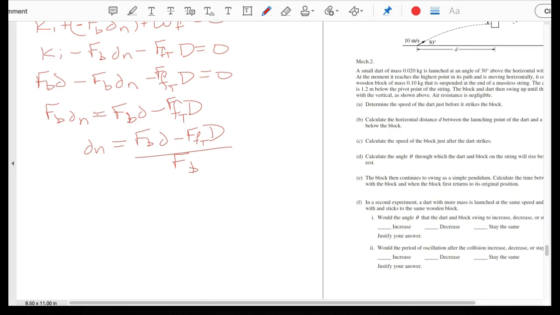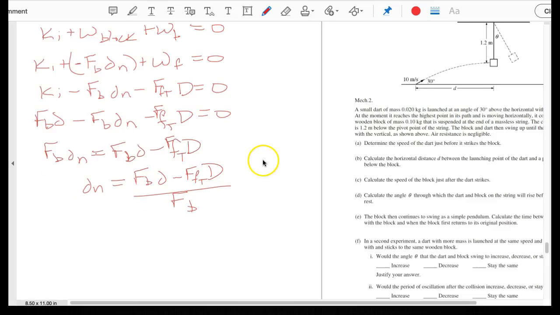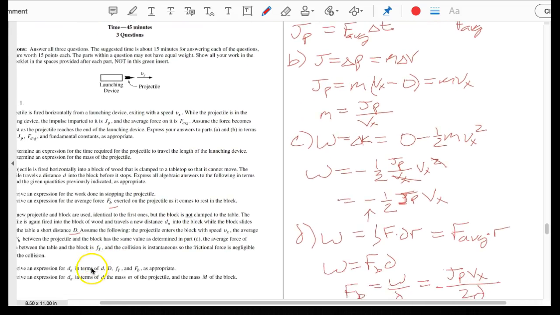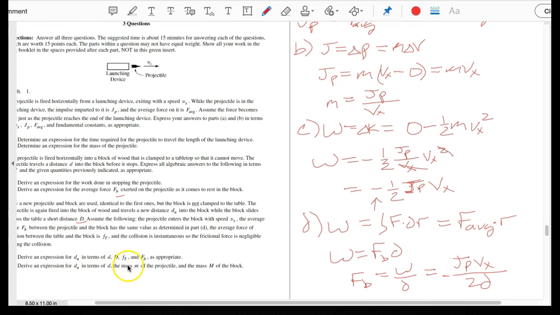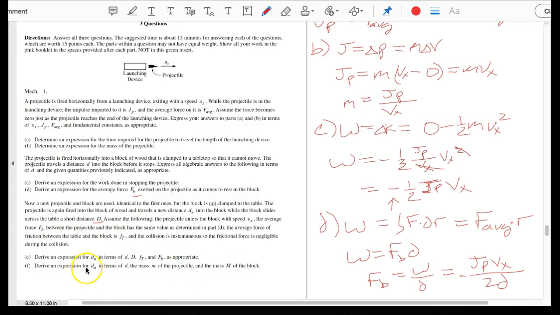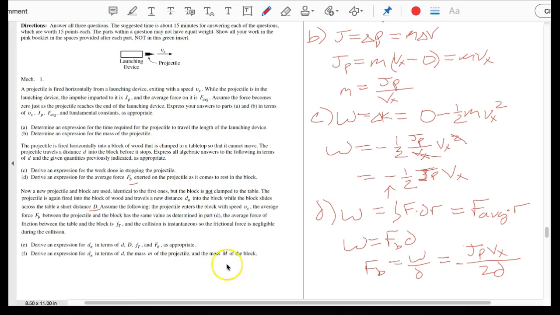For letter F, this one is the one with the momentum, and so now we can solve this with momentum. What does the question say again? Remember, this one says derive an expression in terms of d, the mass of the projectile, and the mass of the block. So here we did it with this expression, and then we also found that new distance, and we're going to do it using d, the mass of the projectile, and the mass of the block.